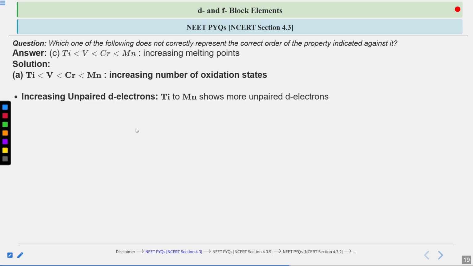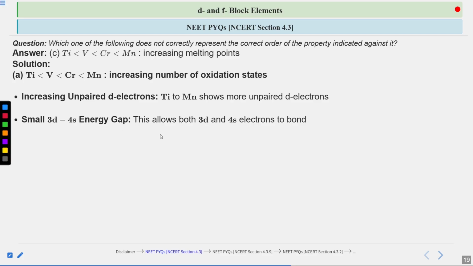So increasing unpaired d electrons, as you know, when you move from titanium to manganese in the 3D series, it is going to show more unpaired d electrons after the successive electron filling. So there are increasing unpaired d electrons from titanium to manganese in the 3D series. Small 3D 4s energy gap.